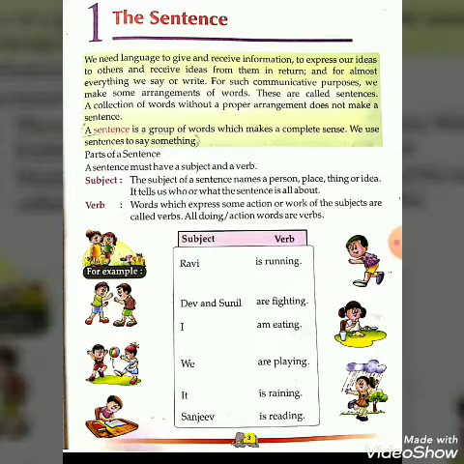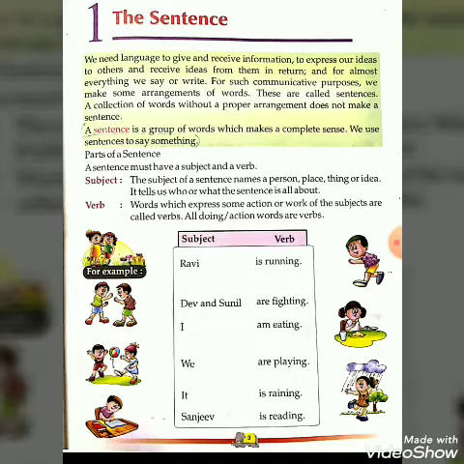There are parts of sentences. A sentence must have a subject and a verb. What is a subject? The subject of a sentence names a person, place, things or ideas.